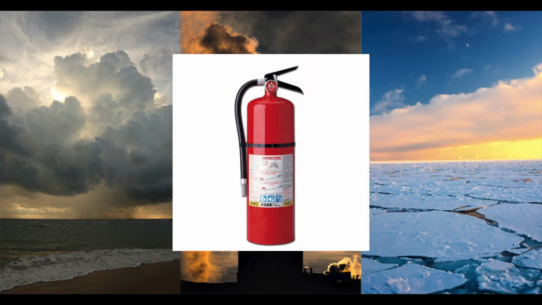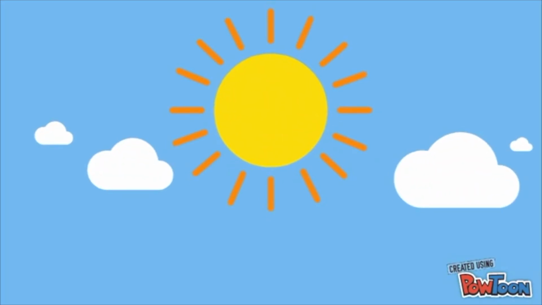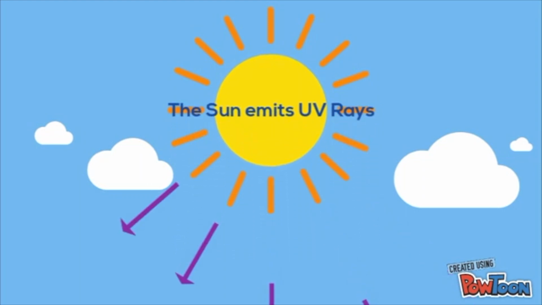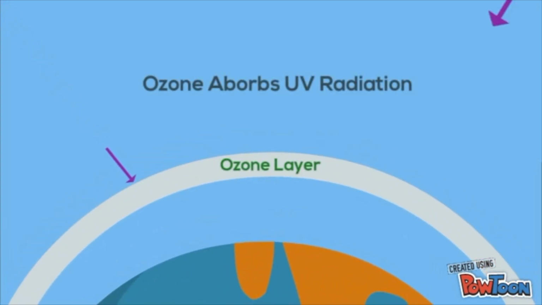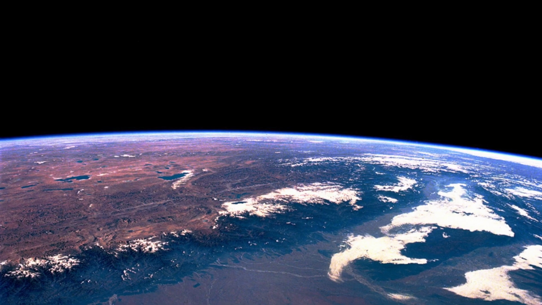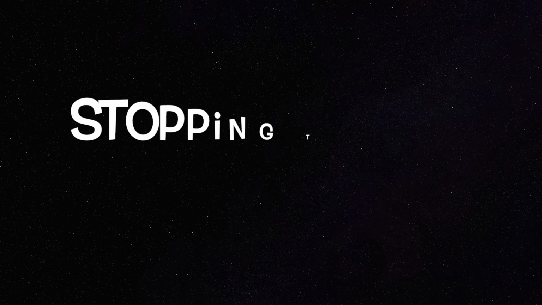aerosols, and fire extinguishers. When the CFCs reach the ozone layer, the chlorine atoms in the CFCs will react with the ozone molecules and cause the ozone molecules to break down. Decomposition of the ozone molecules results in the ozone layer becoming thin. This will allow a lot of ultraviolet rays to penetrate the atmosphere and reach the Earth's surface.